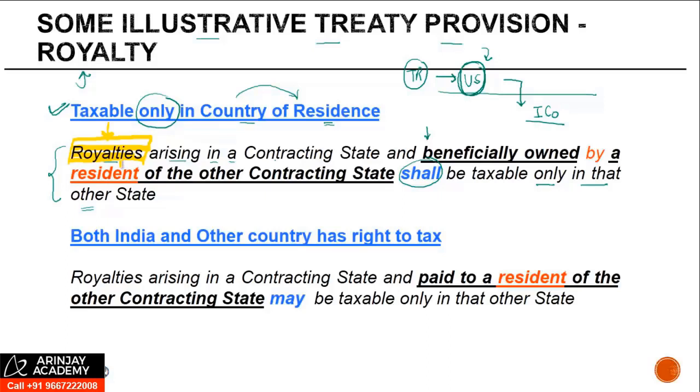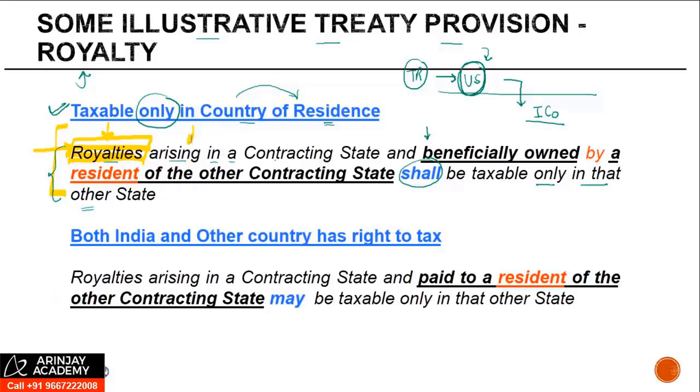Now, what is the meaning of royalty? Royalty could be defined under the Act as well as under the treaty. But since this clause you will find under the treaty, if there is a definition of royalty under the treaty, that is something which is to be referred to. So the first point is the payment under consideration should qualify as a royalty.